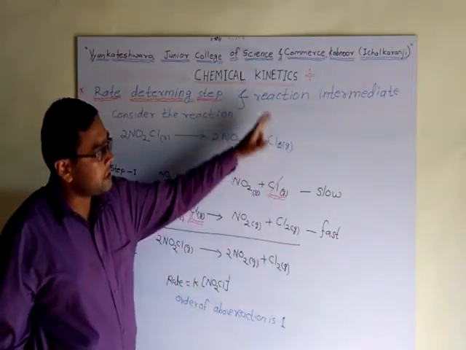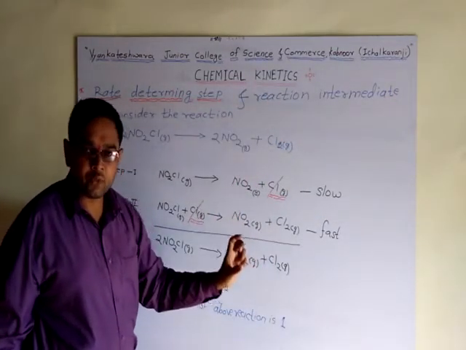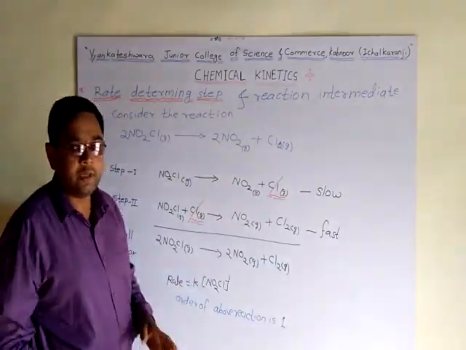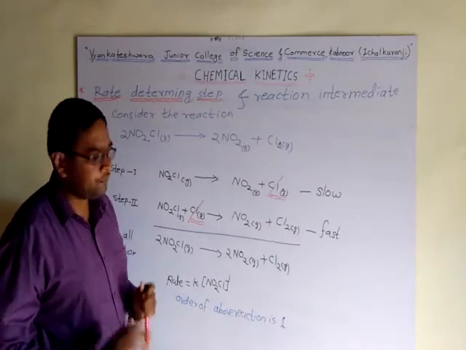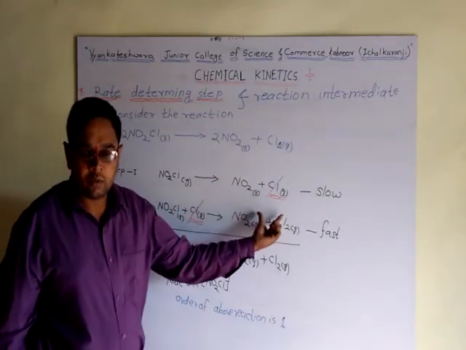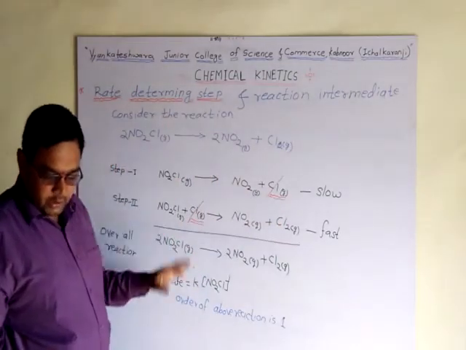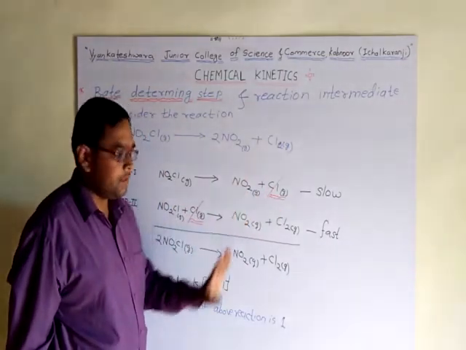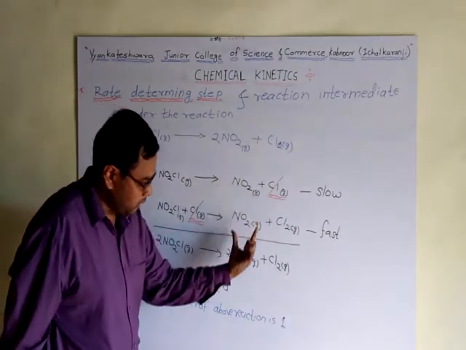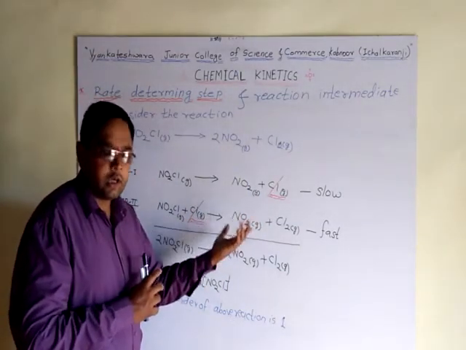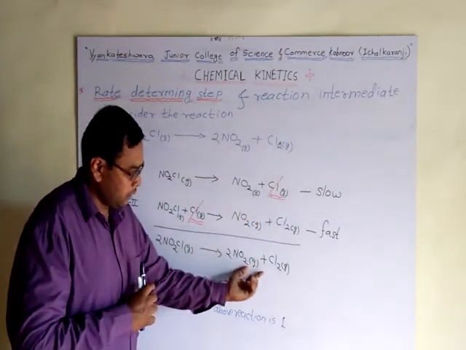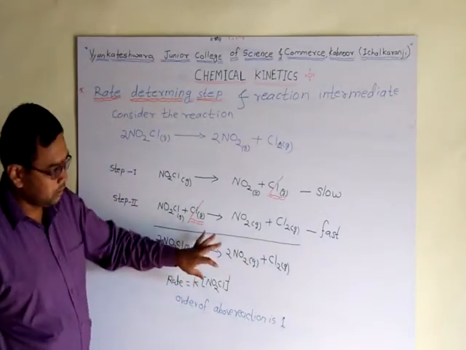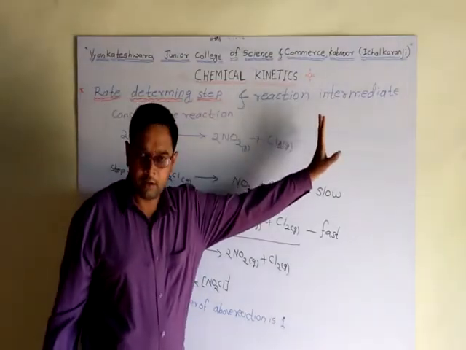The lifetime of a reaction intermediate is very small, therefore their concentrations cannot be determined easily. They are undetermined quantities. Since they are consumed and regenerated in the first and second steps, they do not appear in the overall balanced reaction. This is about the reaction intermediate.